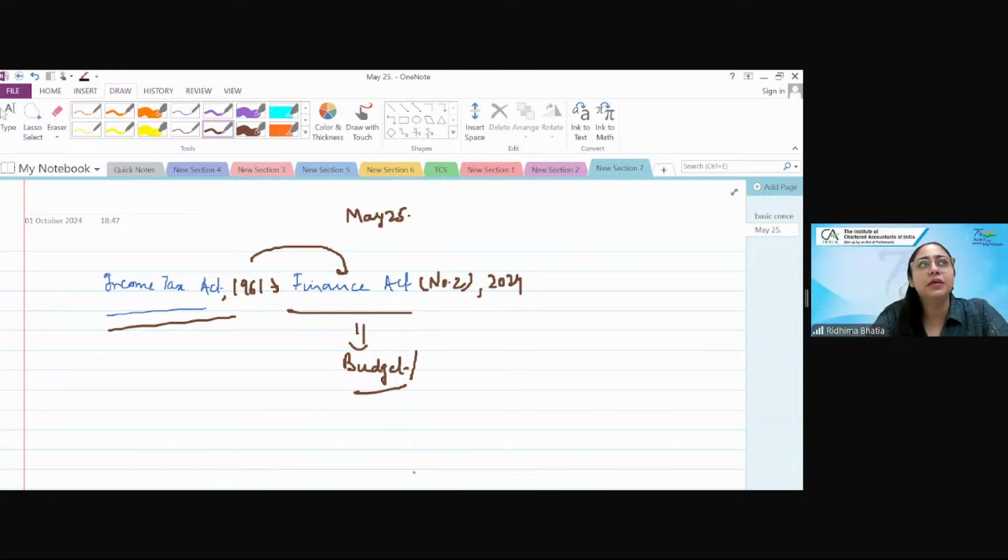Because the BOS takes care of what judicial pronouncements are very relevant from your exam perspective, and only then they prescribe them. Earlier, when we used to study, there were a lot of judicial pronouncements. Now they have filtered it out and kept only those which actually matter. Okay, so why is reading them important? Because sometimes a direct question comes based on that judicial pronouncement. They will just make a case scenario out of that judicial pronouncement, and a direct question would come from it.